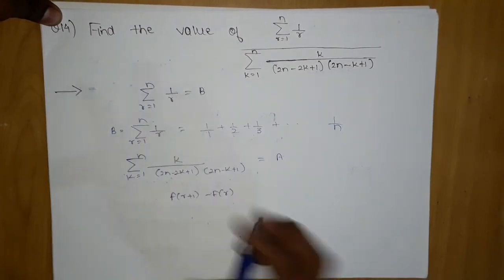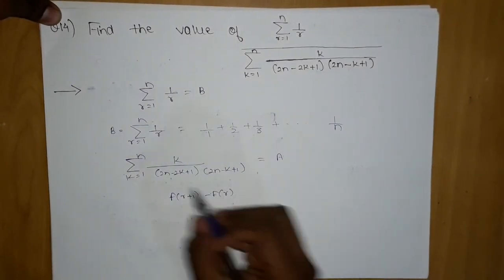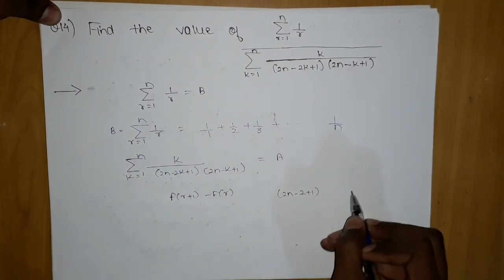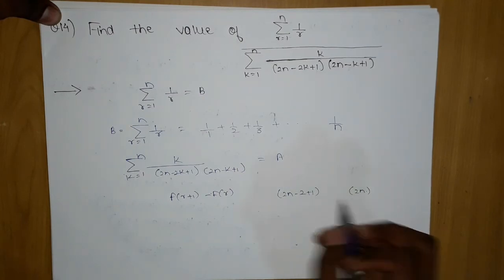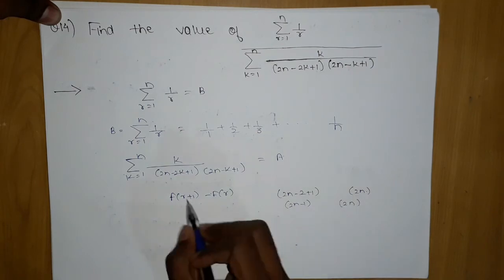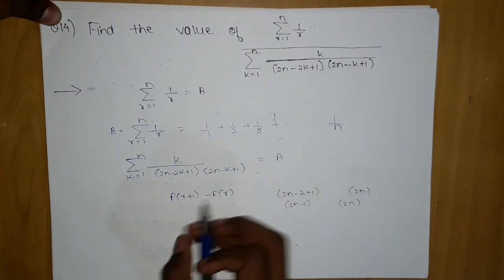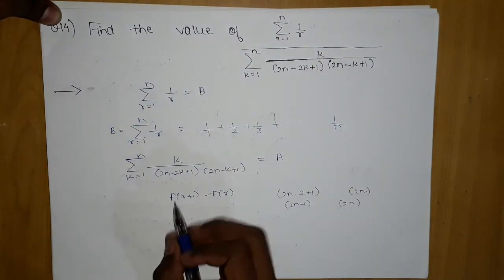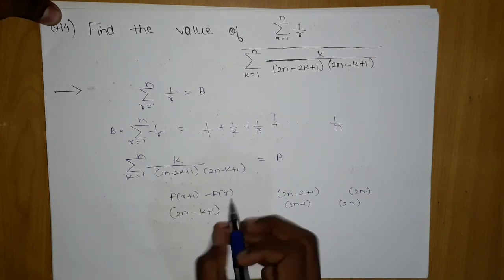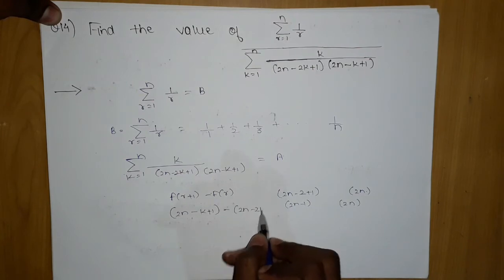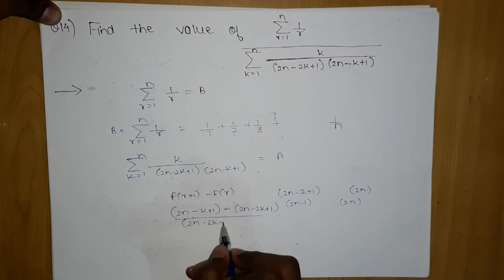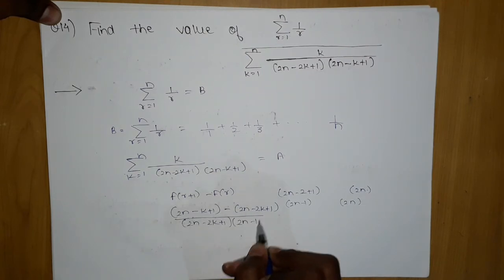Now how will we analyze? Just put k equals 1, what do we get? 2 minus 2 plus 1, and here 2n only. So this one is surely 2n minus 1, which is smaller, and this one is bigger. So we can do 2n minus k plus 1, minus (2n minus 2k plus 1), and after this, (2n minus 2k plus 1) into (2n minus k plus 1).